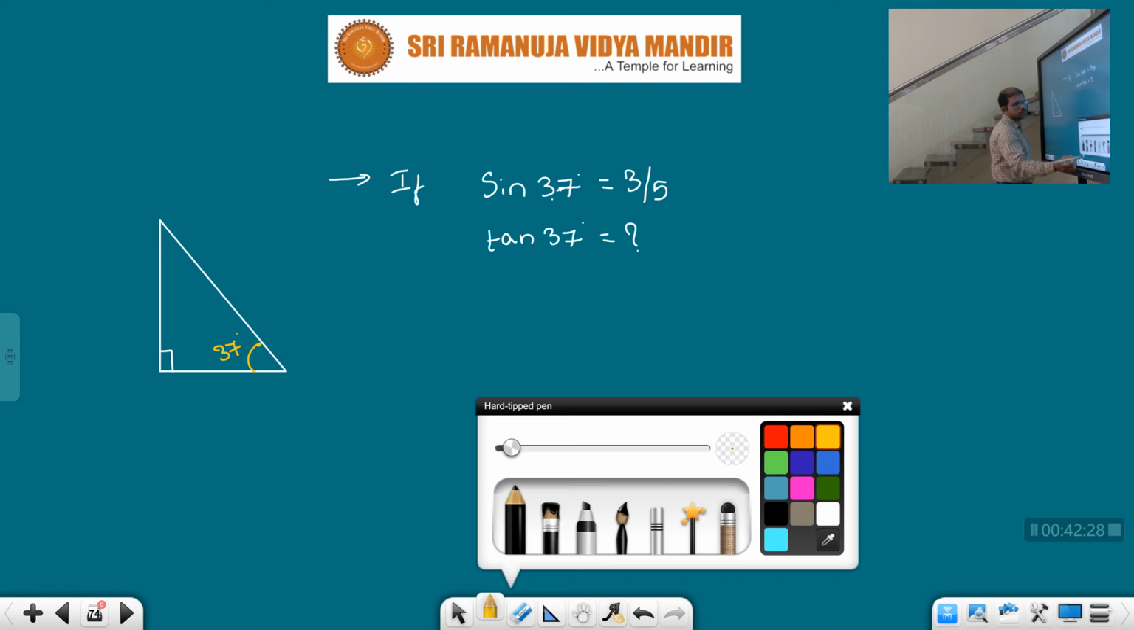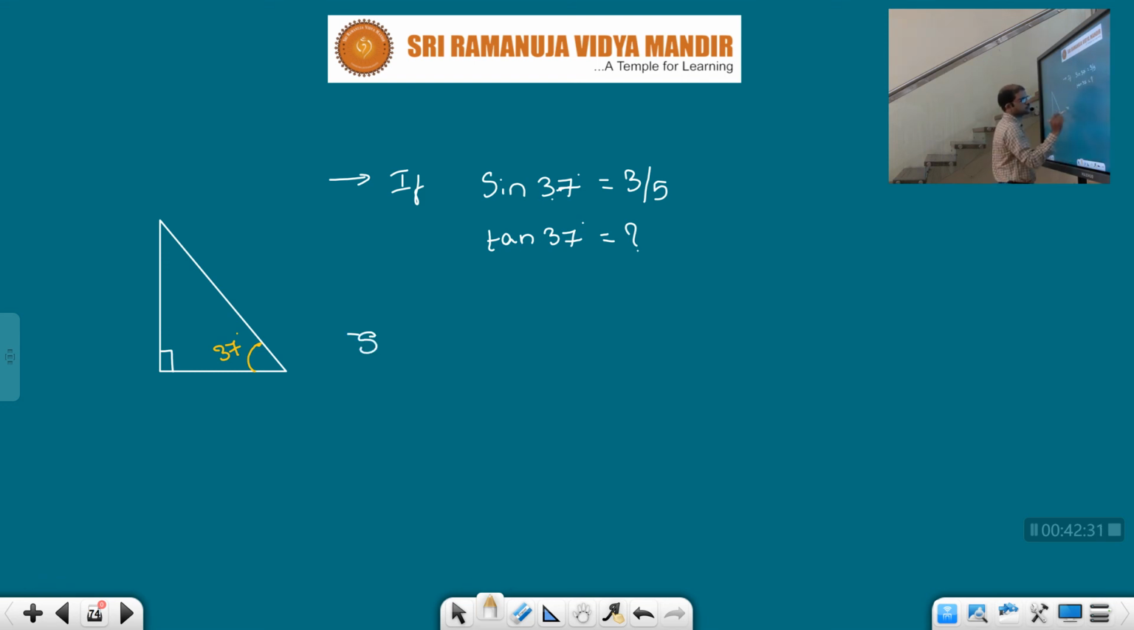So what is the question? Sin 37 equal to 3 by 5. What is sin theta, children? Sin theta is equal to opposite by hypotenuse, right? So what is the opposite side here? 3. Hypotenuse is how much? 5. Opposite is 3, hypotenuse 5. What should we find? Tan theta. What is the formula?